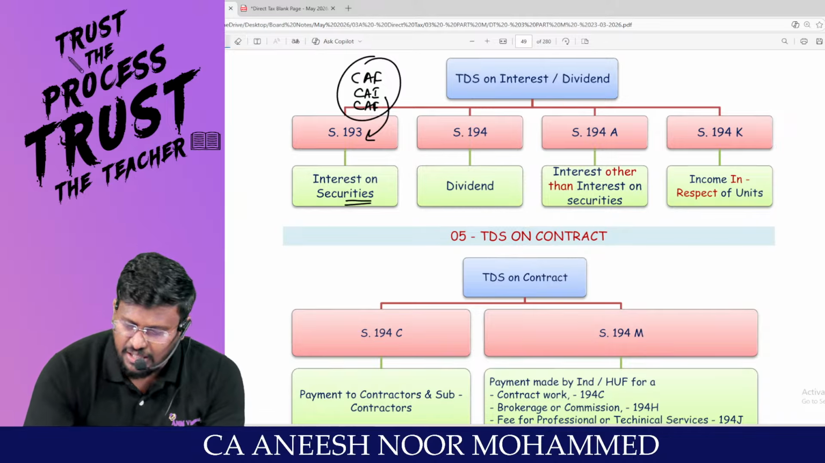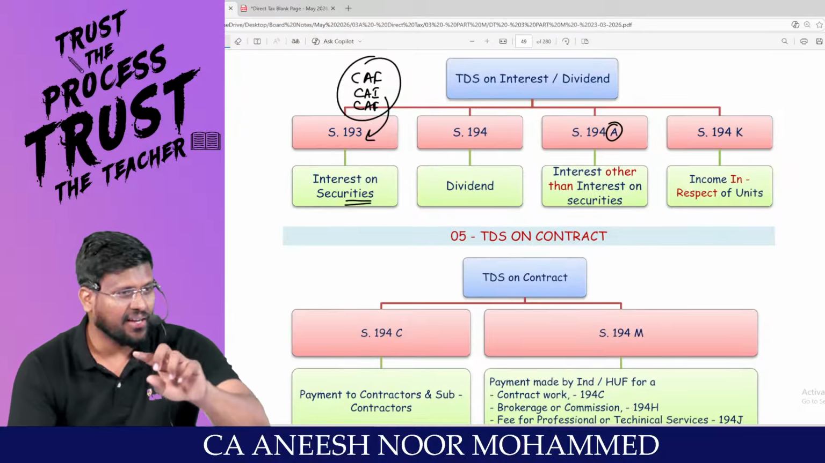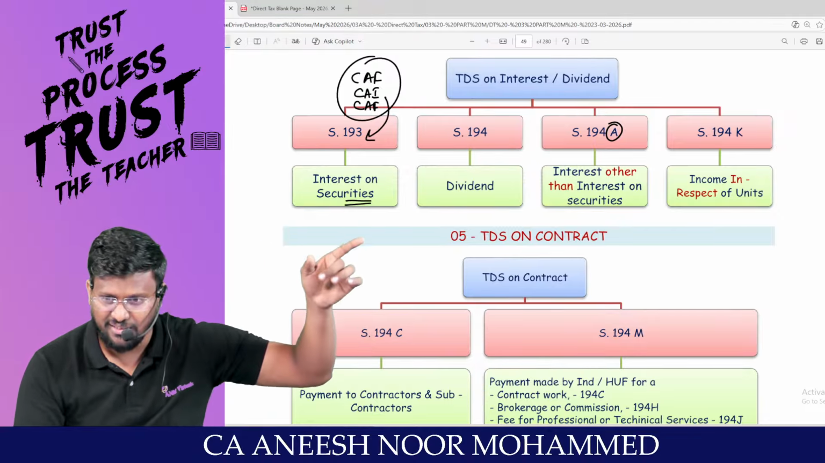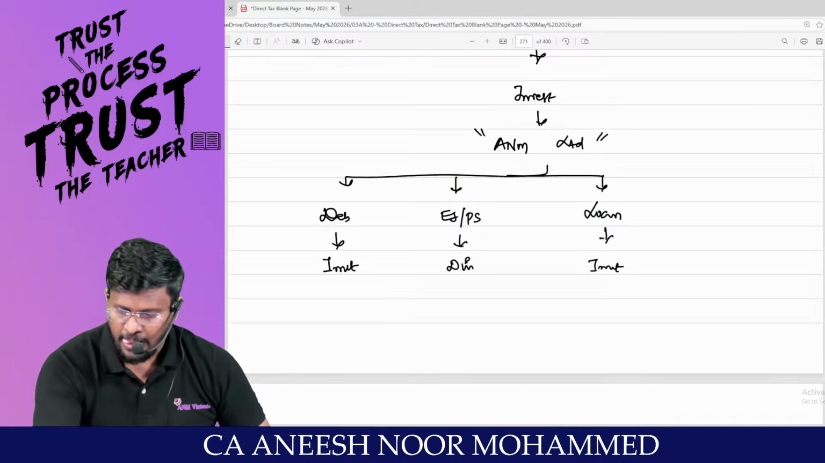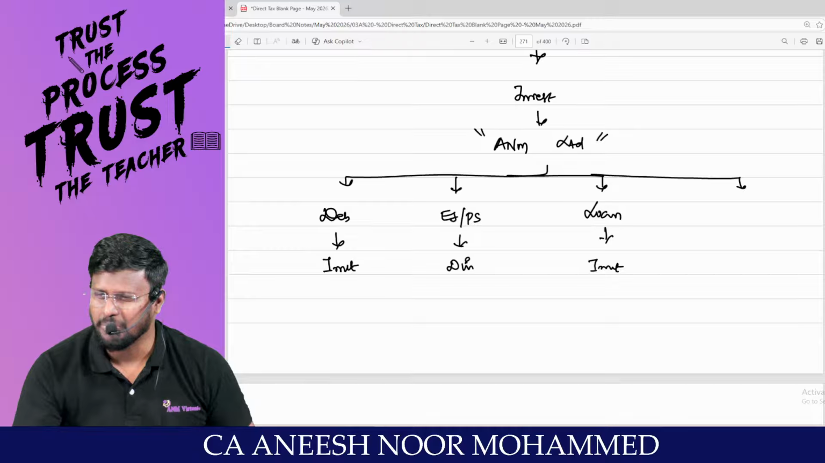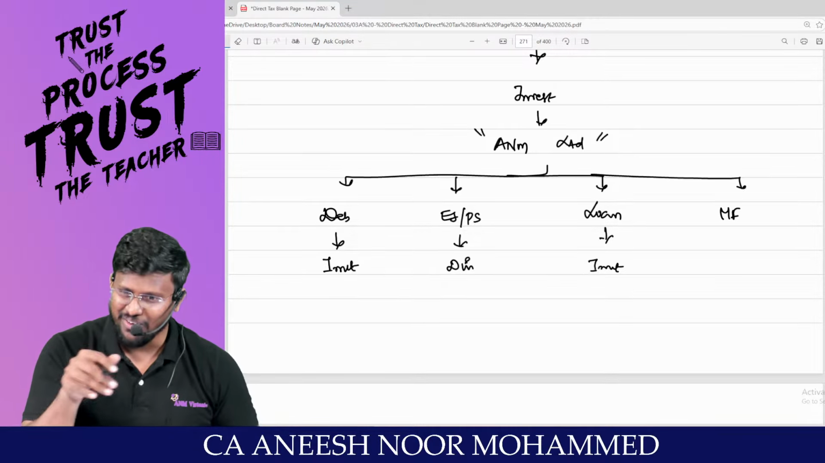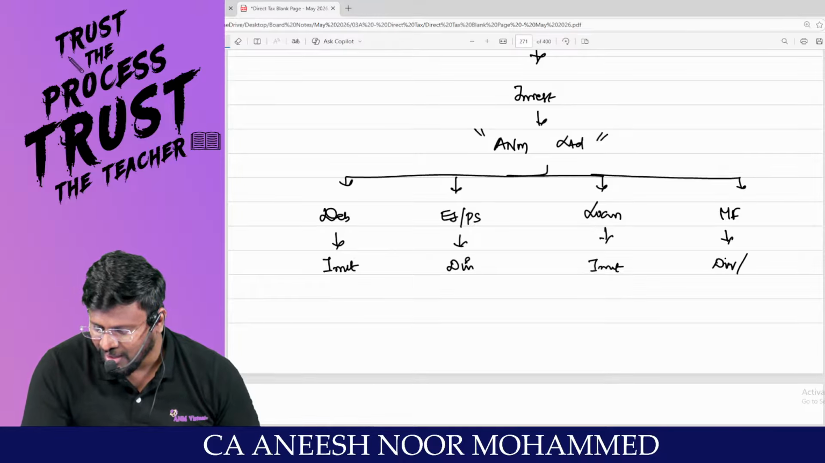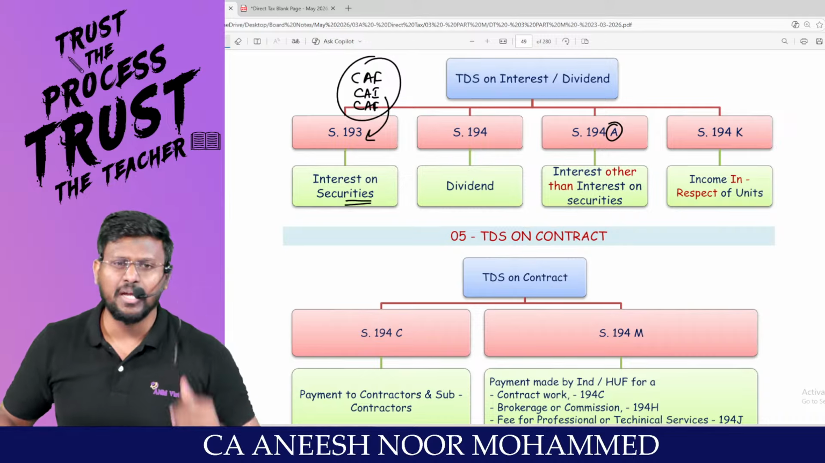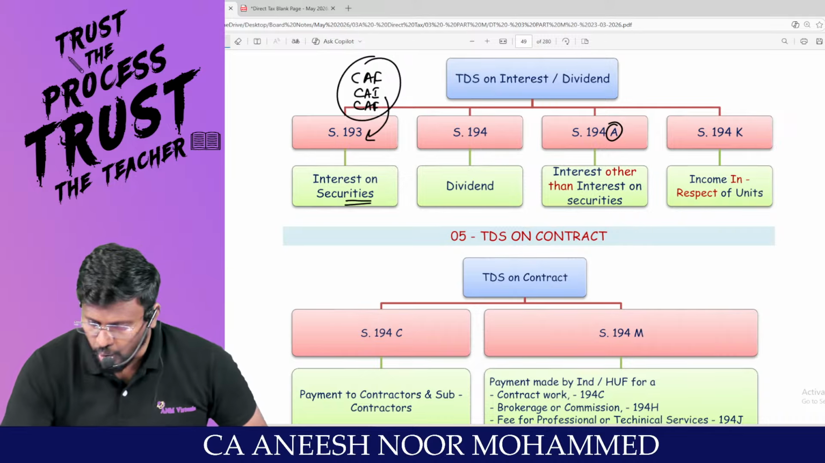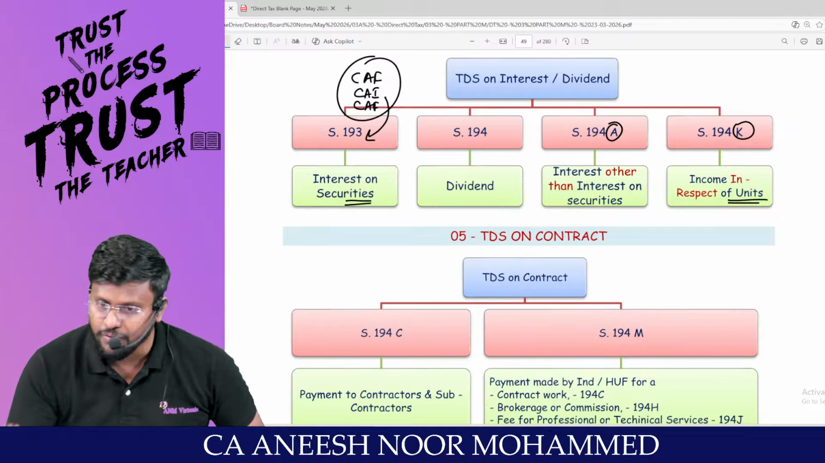What is 194A? Interest other than. Are you able to read the A? Other than interest on securities. Am I right, sir? Sir, you are not believing ANM Limited. You want to invest in mutual fund. So mutual fund will give you what? Dividend. Interest. Then it's an expense for the mutual fund and it is an income to the unit holder. Am I right? So mutual fund will be deducting TDS under 194K, income in respect of unit.